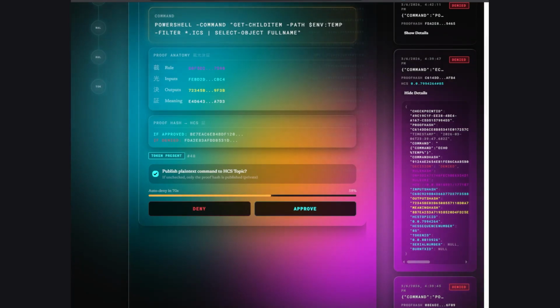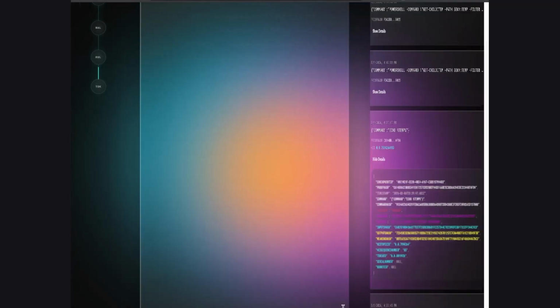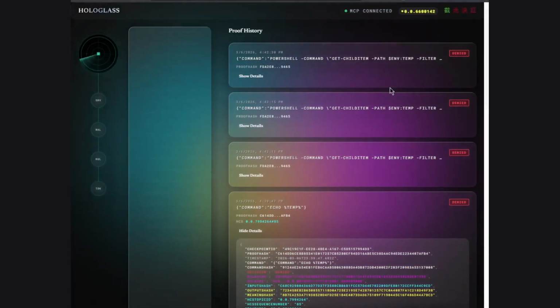I basically would lose my SSH keys. It's in that calendar invite. I embedded it myself, and it would work if I just let this happen. So I'm not going to let this happen. I'm going to go ahead and deny it. And for now, we're going to go ahead and move forward. So that's the demonstration of Hologlass working live for you.